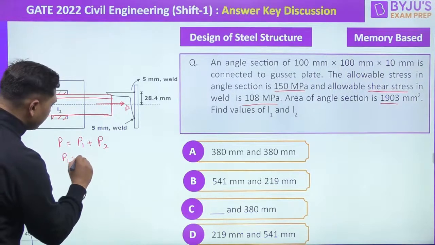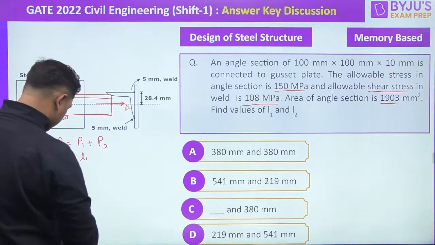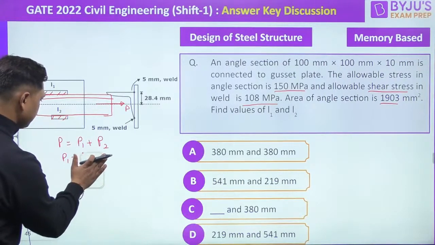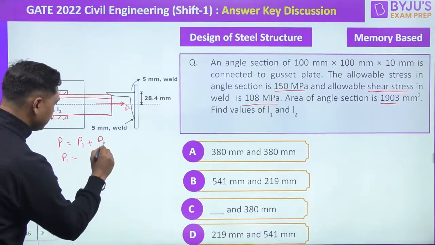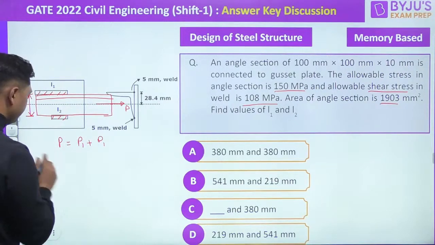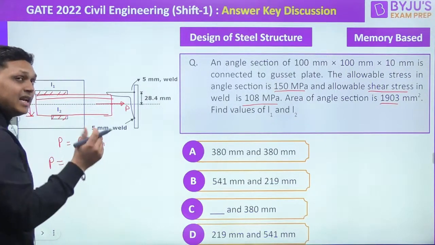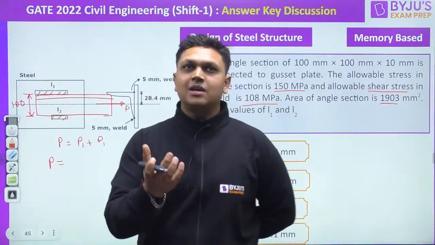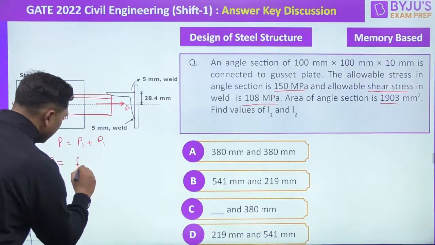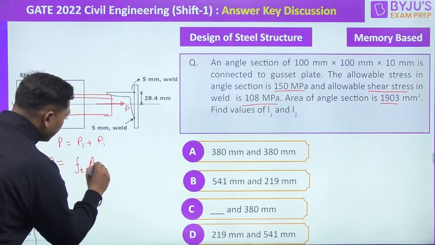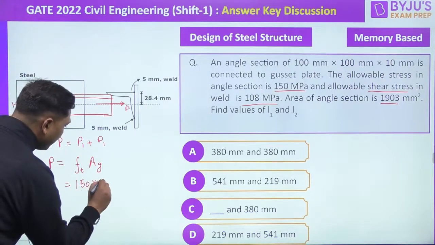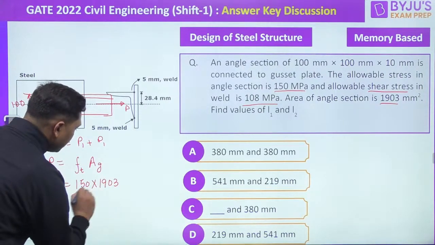P1 is equal to L1 Fs. So first of all, let us find out what is P. P is the tensile strength of the angle section. What is the maximum load that can be resisted by the angle section, which is equal to Ft into gross area of the angle section, which is given to us as 150 megapascal into 1903 mm square.